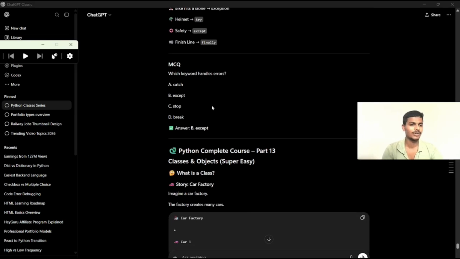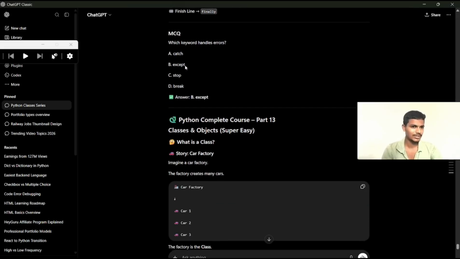Okay, right now we will discuss some multiple choice questions to understand this concept. Which keyword handles errors? Above all of this, we already learned try, catch, and so on. Okay. Exception, because exception handles the error. Whatever it may be, a runtime error like divide by zero error, IO exception error, so many errors will be handled by using this.